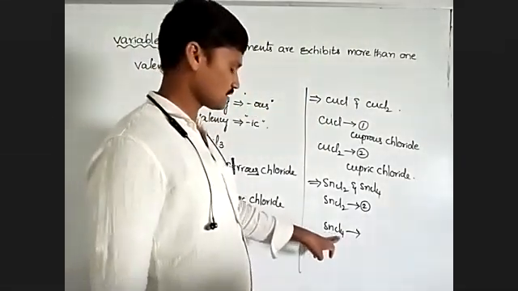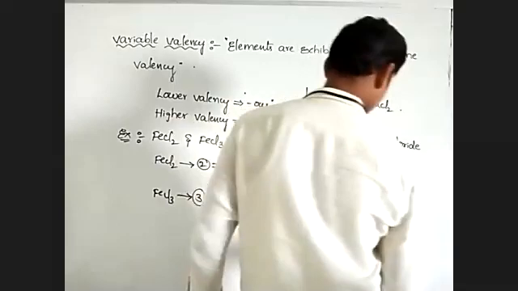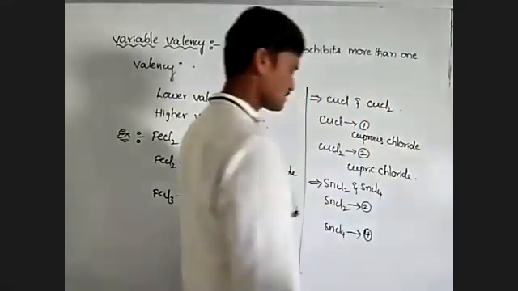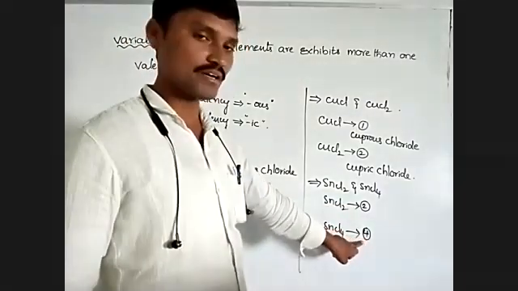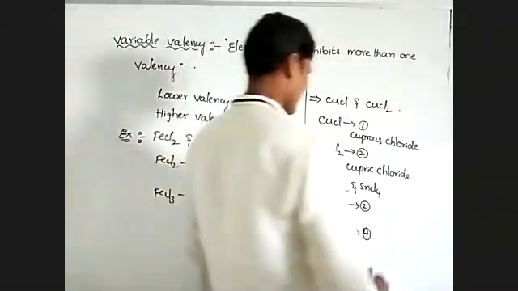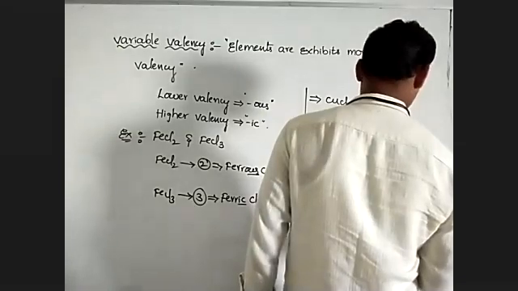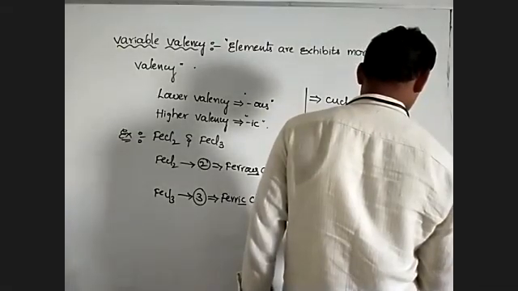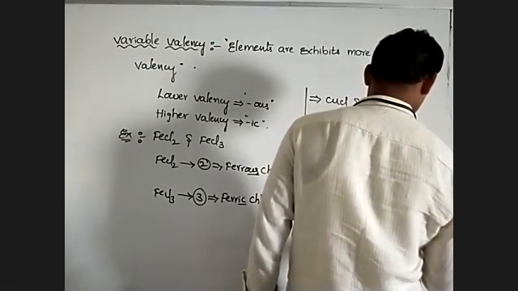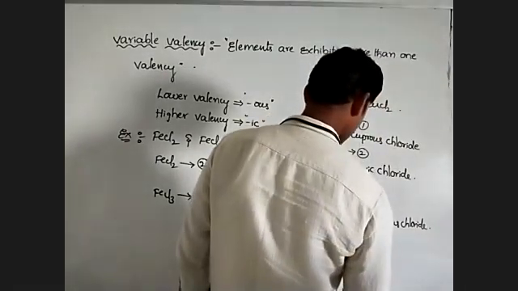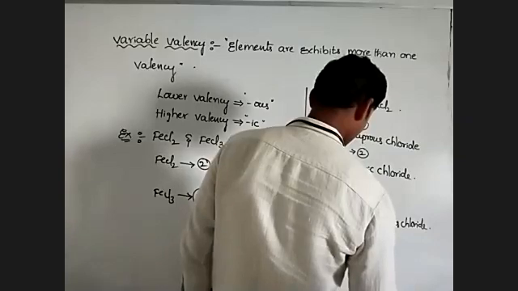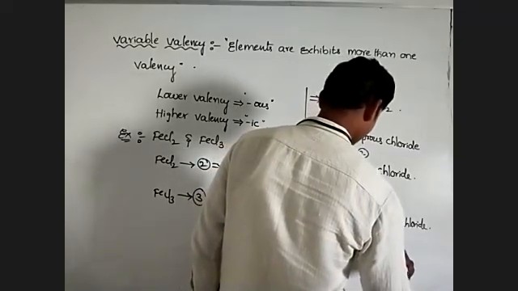So here valency is 4. So this one is lower valency, this one is higher valency. So this is called stannous chloride. This is stannic chloride.